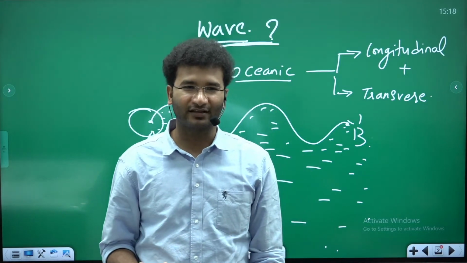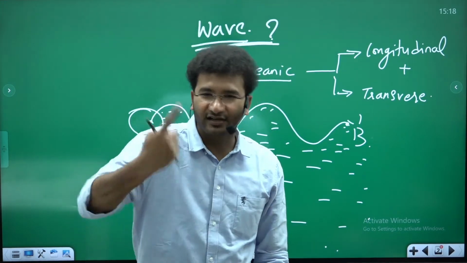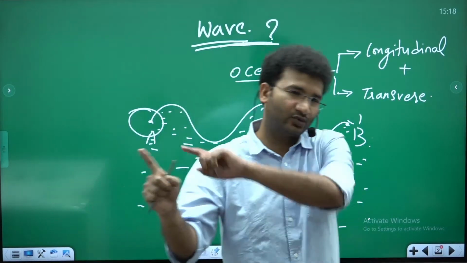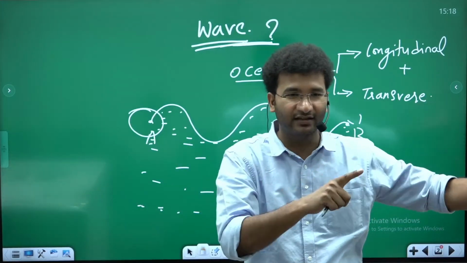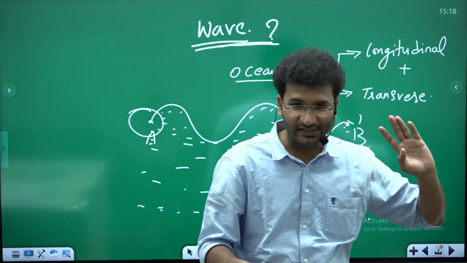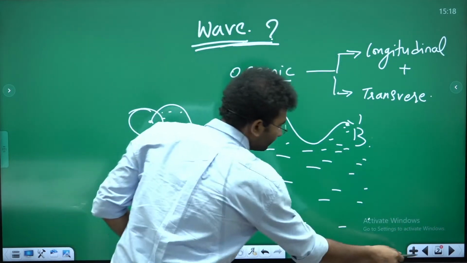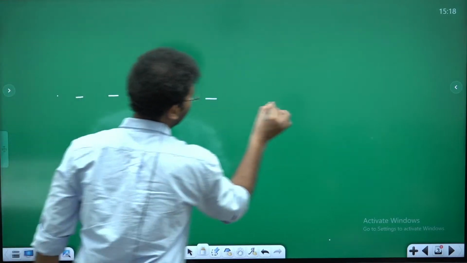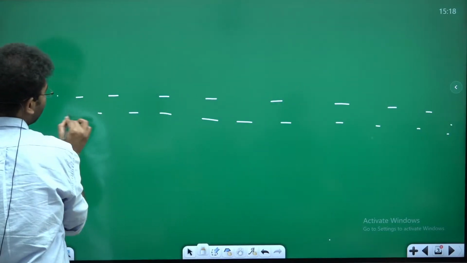That is the reason why your wave makes a circular motion. While the wave is traveling from one place to another, carrying energy, the water makes a circular motion. Let's try to understand this. For example, you have this water. I told you that you will get to see both the conditions.